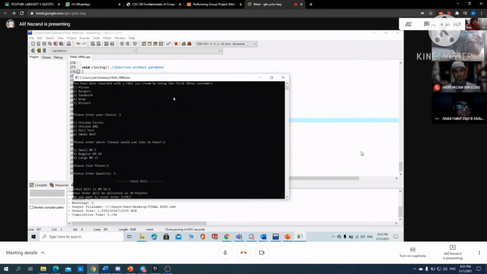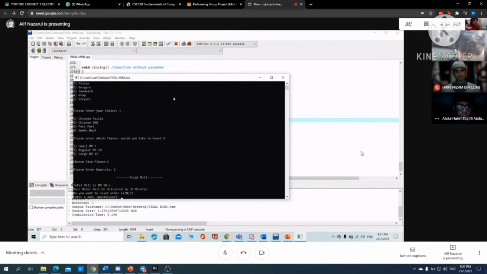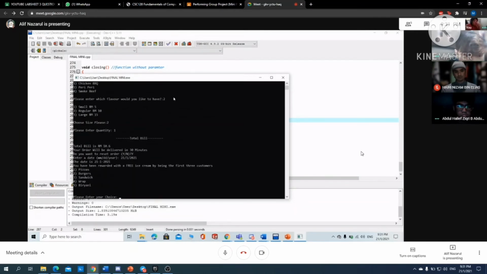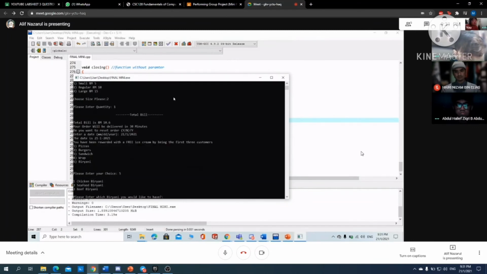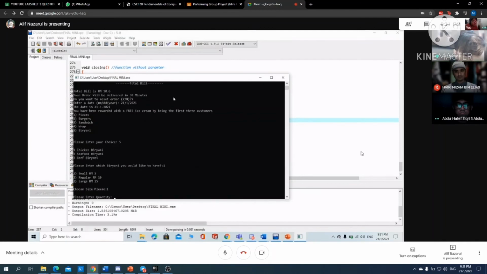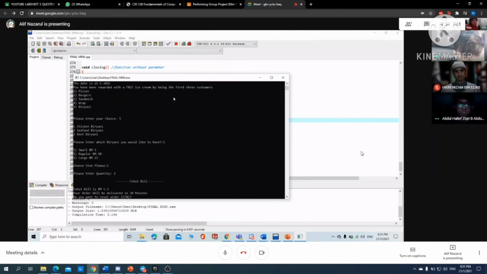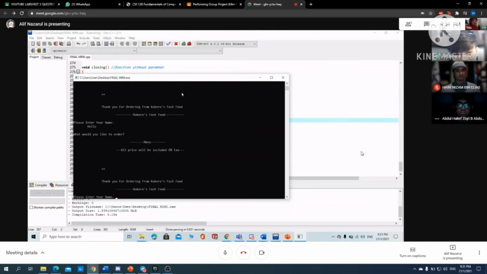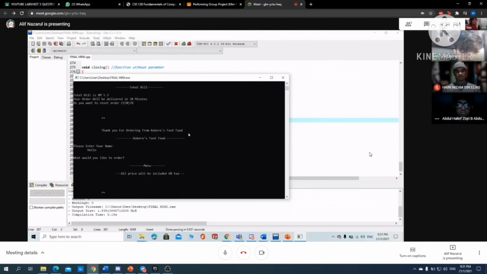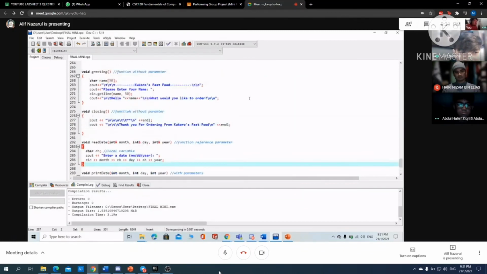Do you want to reset the order? I choose yes, reset the order. Enter the date again, which is 21, and then the choice. I pick the biryani, chicken biryani, which is 1, and I pick the small, which is 1, quantity 1. The total bill for the biryani is 5 ringgit 30 cents. Do you want to reset the order? No. So it just shows thank you for ordering from Kokoro Fast Food. So this is the coding that we created.